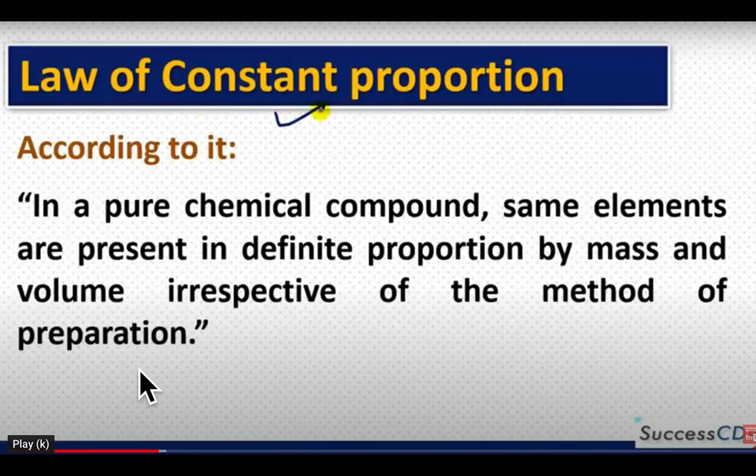So the ratio 2 to 16 means 1 to 8. By mass they will always combine in the ratio 1 to 8, and by volume 2 hydrogen combines with 1 oxygen. So this will remain the same, and this can be proved experimentally also, which we are going to do tomorrow. That's all.